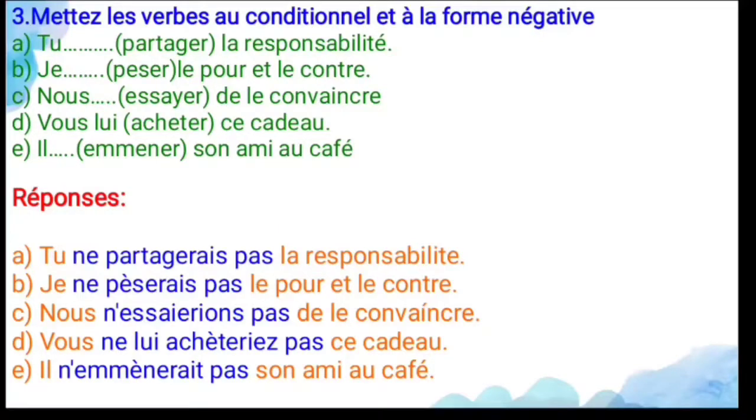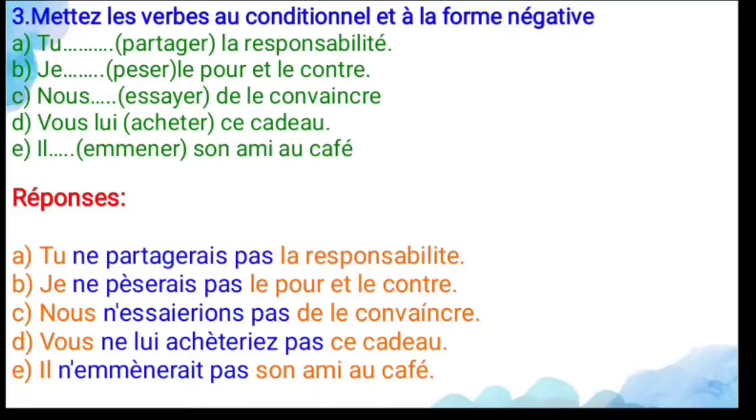And the third is nous essayer. Essayer means to try. La convaincre, convaincre means to convince. Okay, so nous is the subject, and n apostrophe. Why? Because the verb begins with a vowel, so you have to put n apostrophe there. So nous n'essaierions pas de la convaincre. It means we would not try to convince her. And the verb ends with IER, and add the endings for nous, that is IONS.